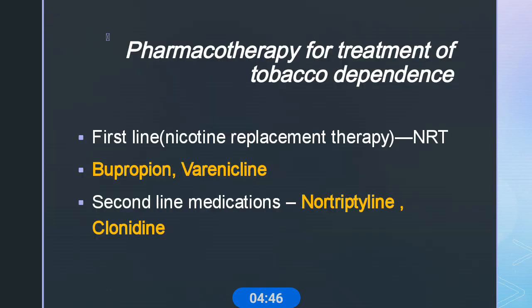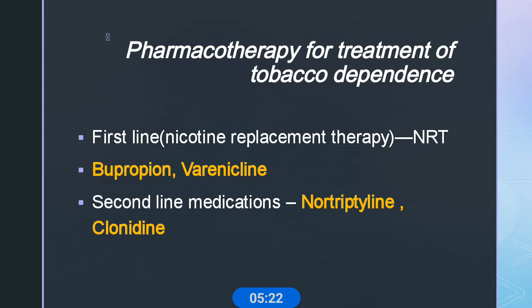Next we come to the pharmacotherapy for the treatment of tobacco dependence. The first line therapy is bupropion and varenicline, and the second line medications are nortriptyline and clonidine. Bupropion is mainly an antidepressant, found to be effective for smoking cessation. Usually sustained release formulations are used, taken twice daily.